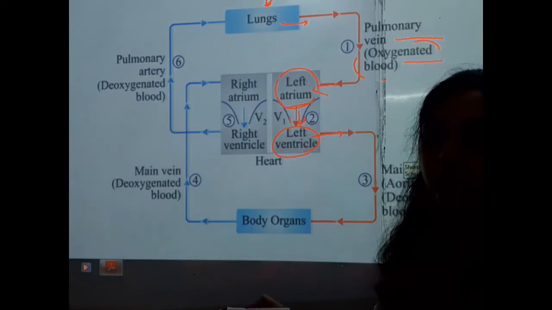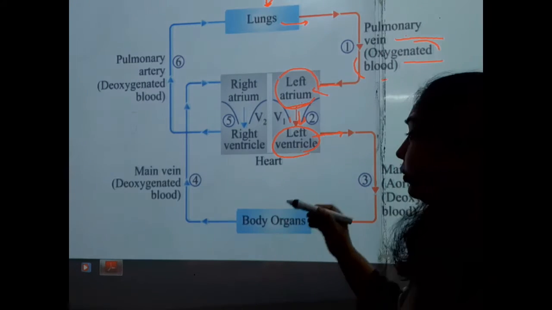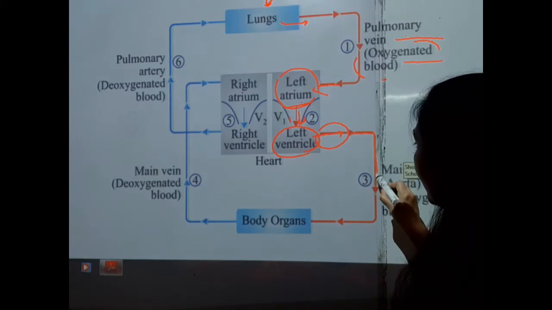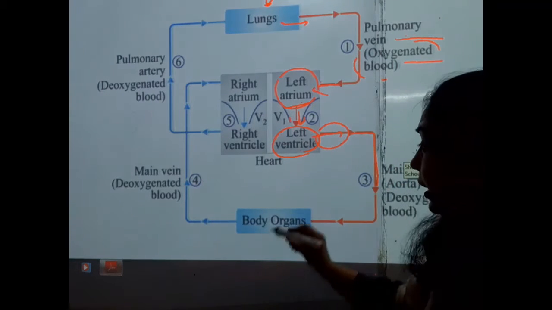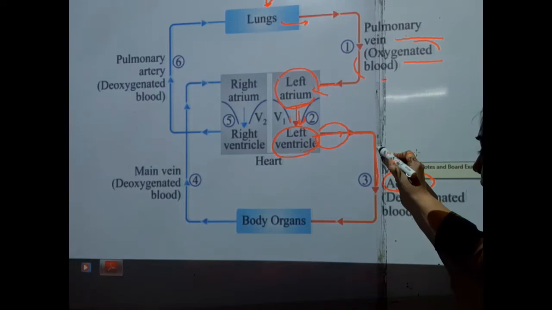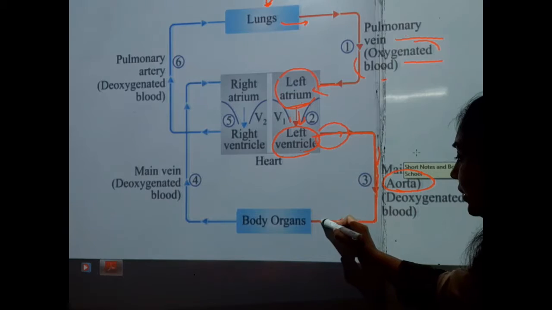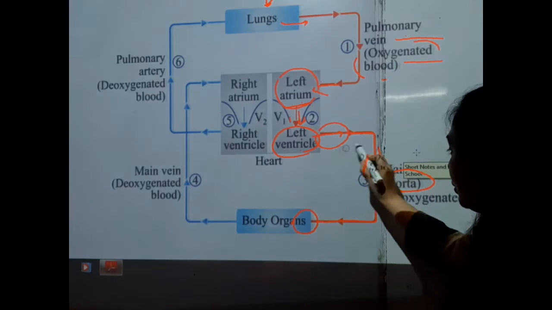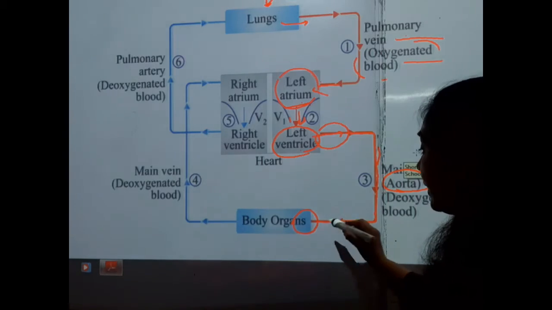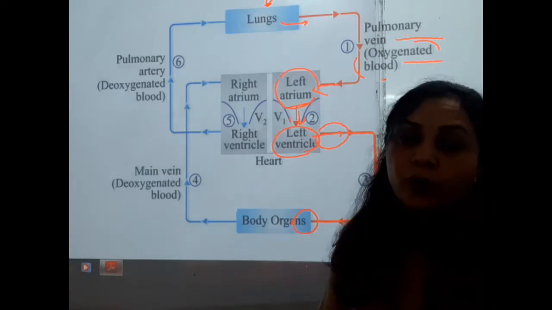Fine. Sorry, the pressure will be created on the artery, and this is the main artery, or we can say the aorta, and the aorta carries the pure blood to the body organs. So due to the aorta, oxygenated blood will be transferred to the different body organs.